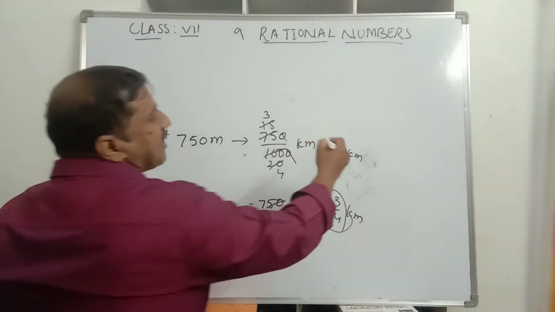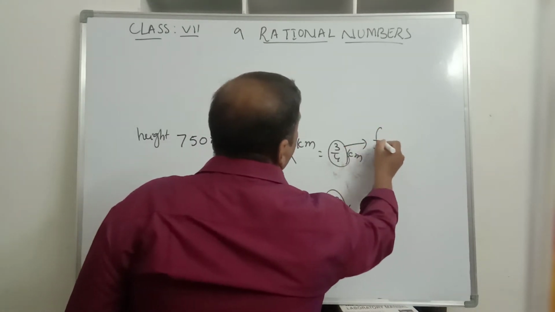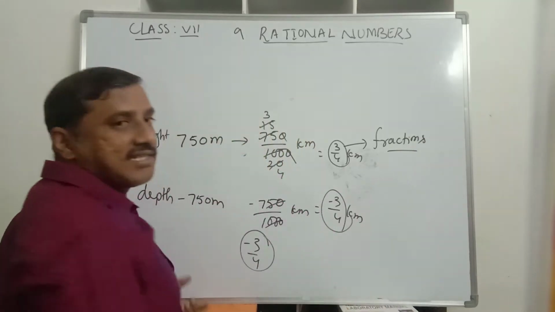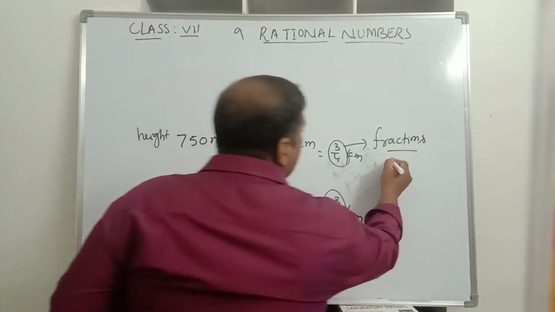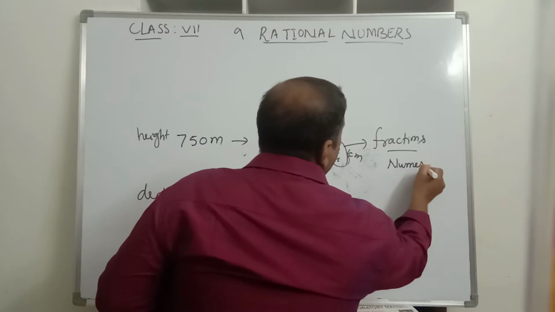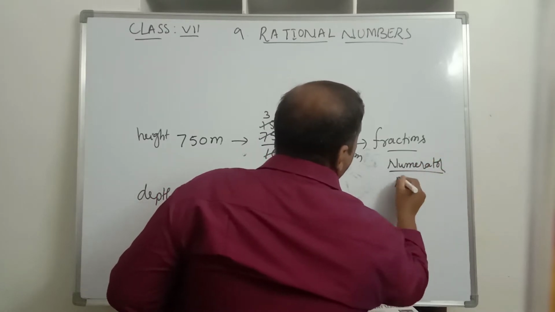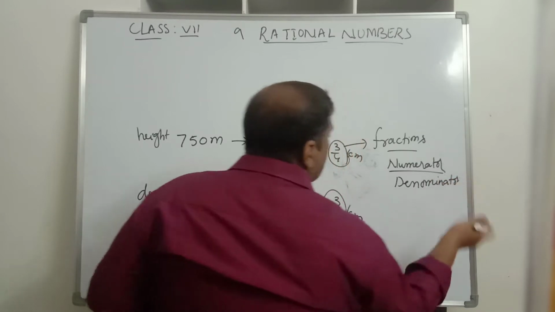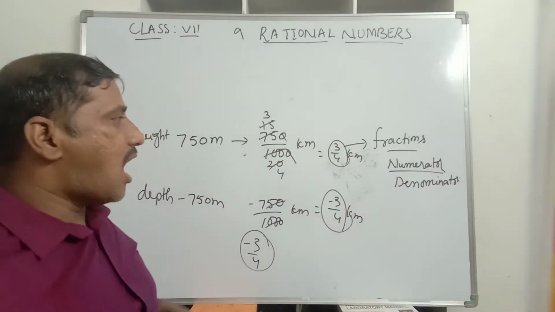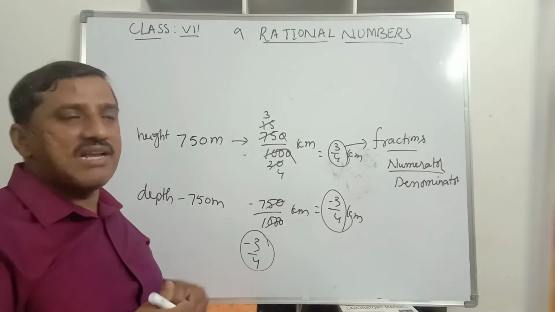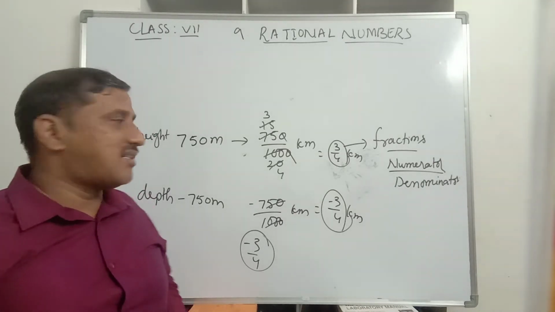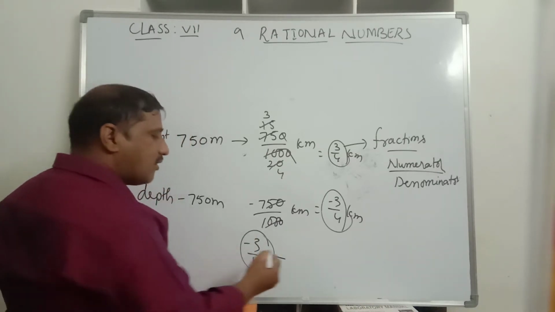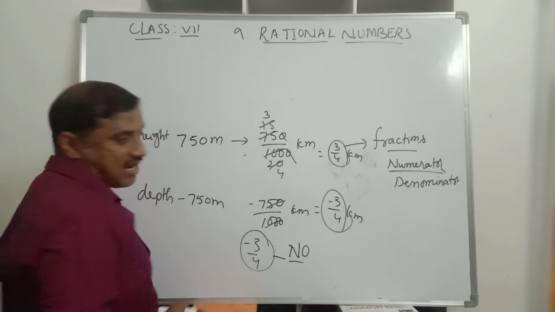But this kind of numbers we studied under a special name called fractions. Fractions contain both numerator and denominator. What are fractions? Types of fractions, how to add fractions, how to subtract fractions, multiplication and division of fractions, comparison of fractions, all those things we studied. Do you come across this minus 3 by 4 in fractions? No, it is not there under fractions.